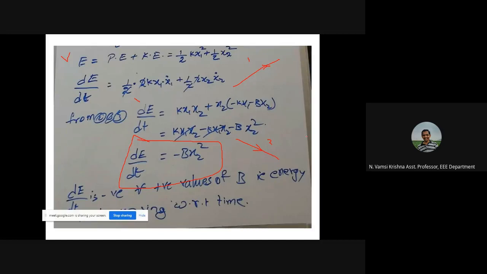It looks like semi-negative definite, but this expression is independent of x1. So whatever the x1 value is, there is no dependency on it. Okay, whether x1 is 1 and x2 is 0, or x1 is 2, 3, 4, it is independent. So not only x2 is 0, for some positive values of x1 also it is becoming 0 or negative definite.